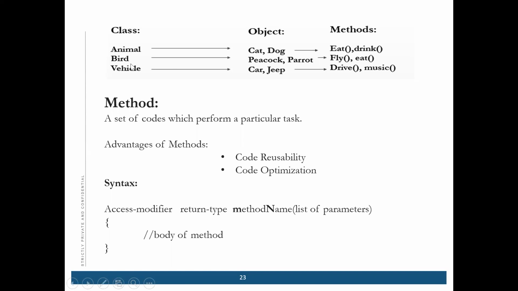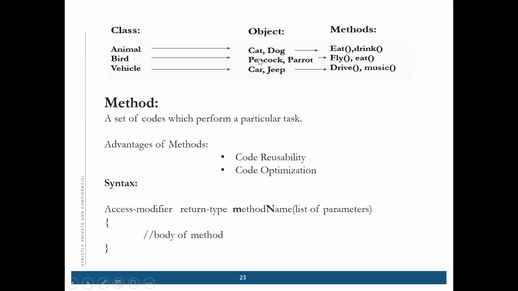Okay, same thing about the bird. If you say bird, nothing comes in your mind. That means no memory is allocated in the bird. If you say peacock or a parrot, then it comes to a mind that okay, this is an object. Okay, same thing is for vehicle. Okay, now comes the method.